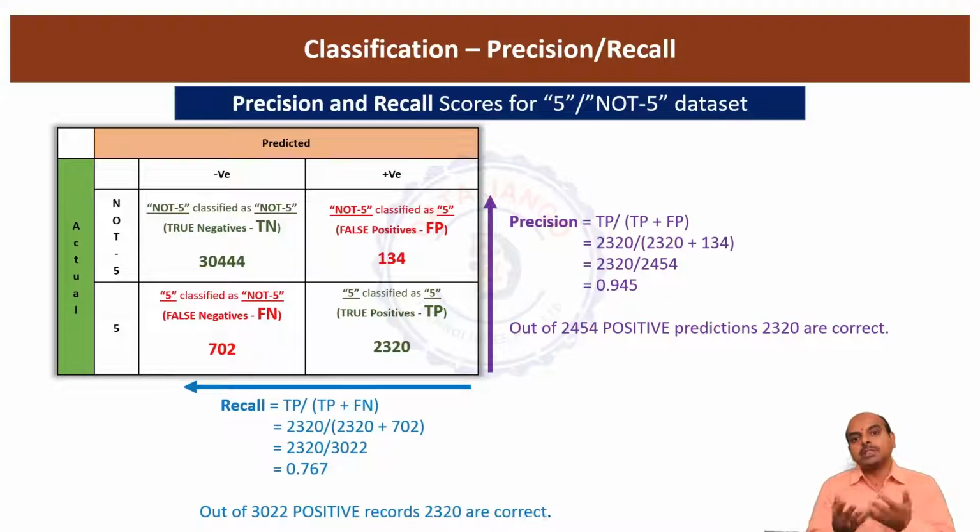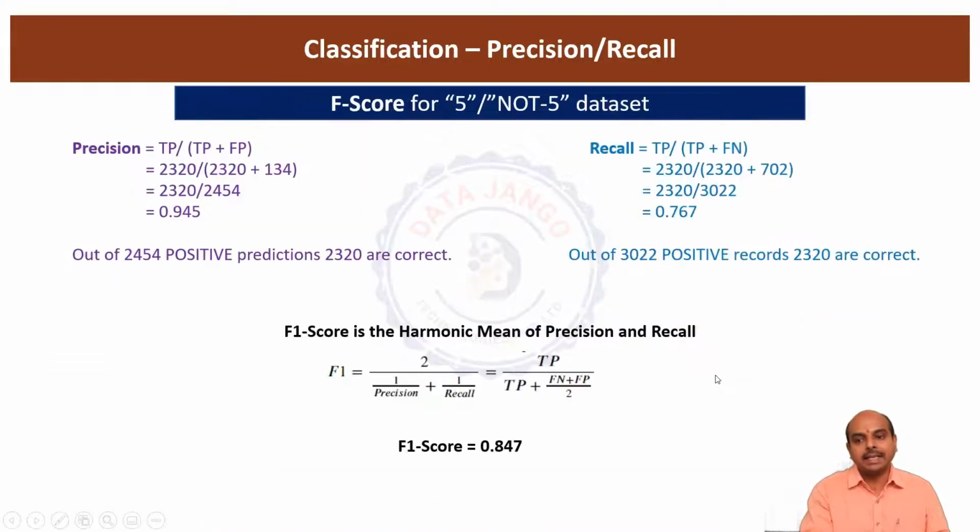and try to choose which one is the best. The model, whichever is the best, we try to choose that and put it in production. So to compare models, the precision and recall scores will be a bit confusing. So F1 score will be handy in understanding whether a model is the best or not. If you look at the F1 score formula, it is dependent on precision and recall scores. F1 score is 2 divided by (1/precision plus 1/recall). It is called the harmonic mean of precision and recall.